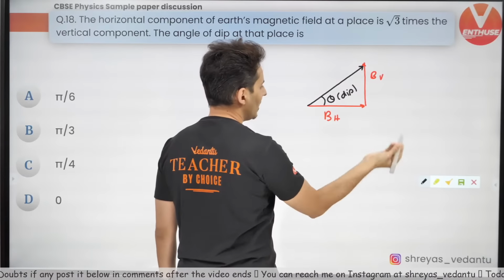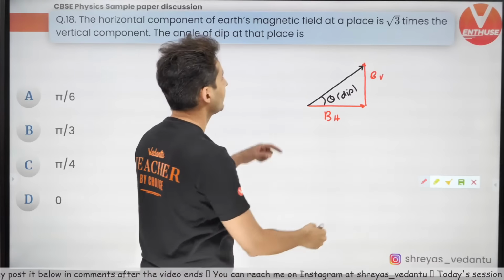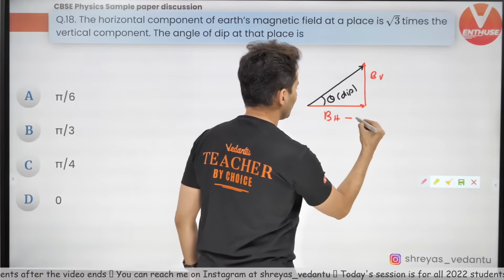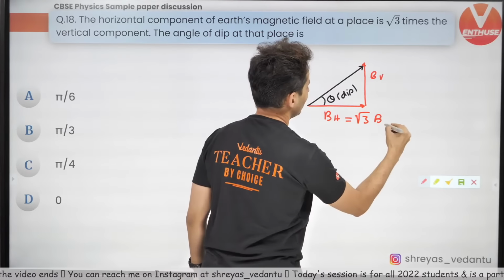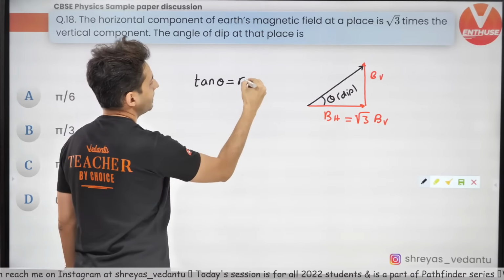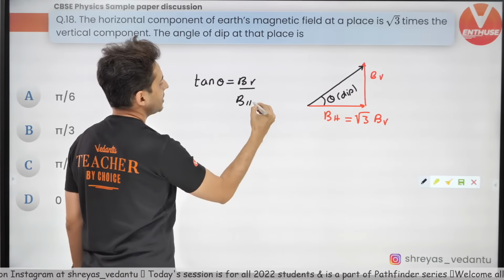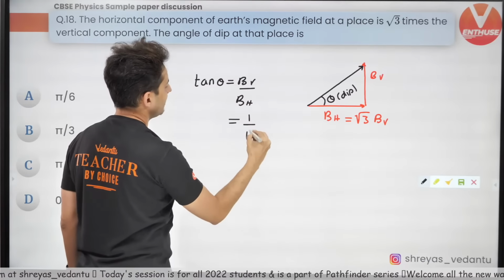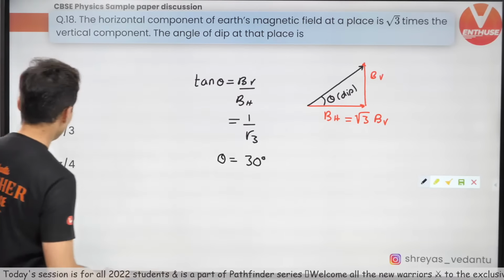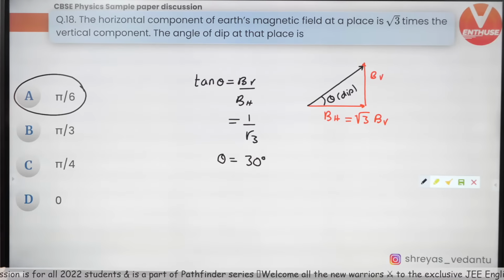That's it. Now you just need to think what is given. The horizontal is √3 times vertical. So what is tan theta? Tan theta is BV by BH. BH is √3 times, so this will be 1 by √3. So theta is how much? 30 degrees. So 30 degrees means pi by 6. That's the answer, guys. As simple as that.